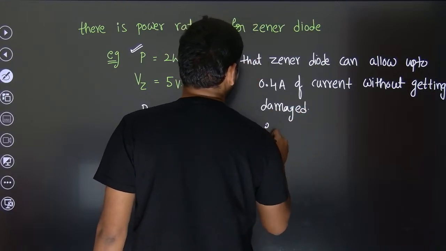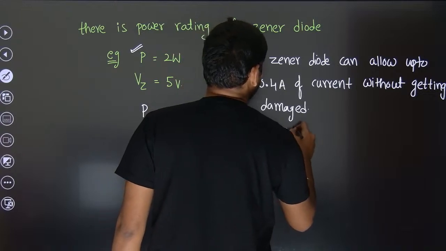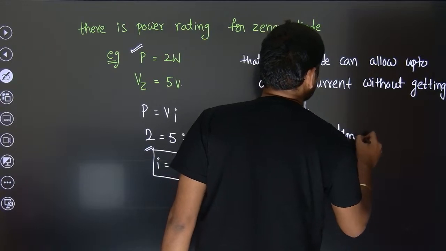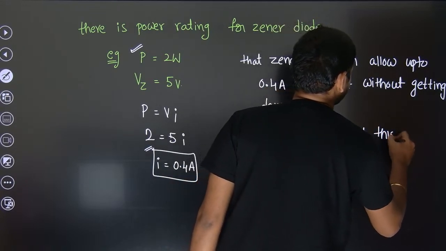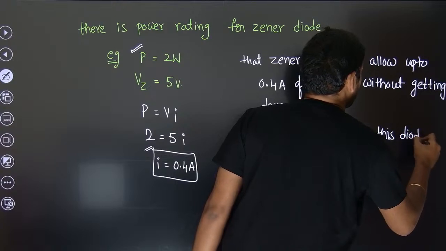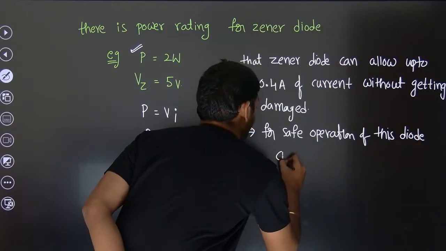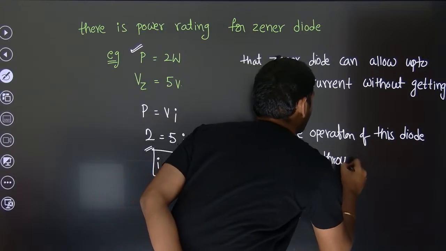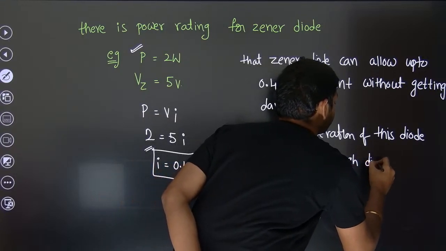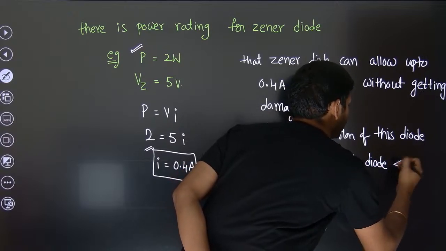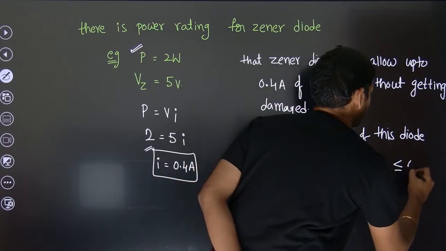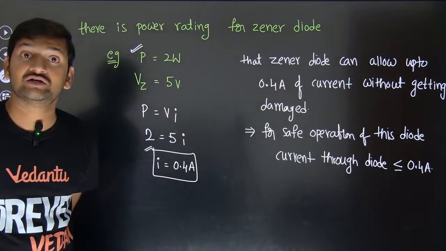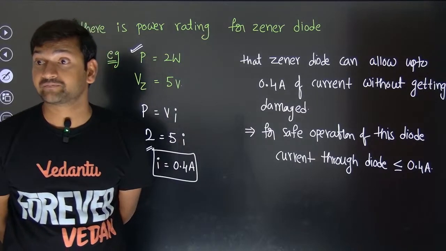So for safe operation of this diode, the current through the diode should be less than or equal to 0.4 amps. This is the information you get from the power rating of the Zener diode.